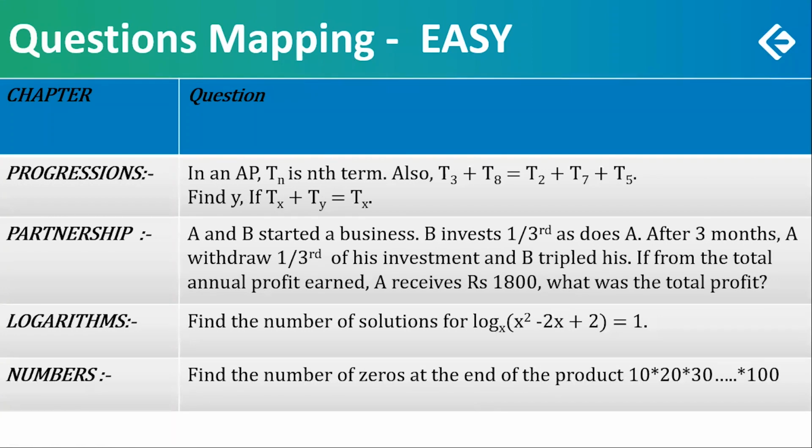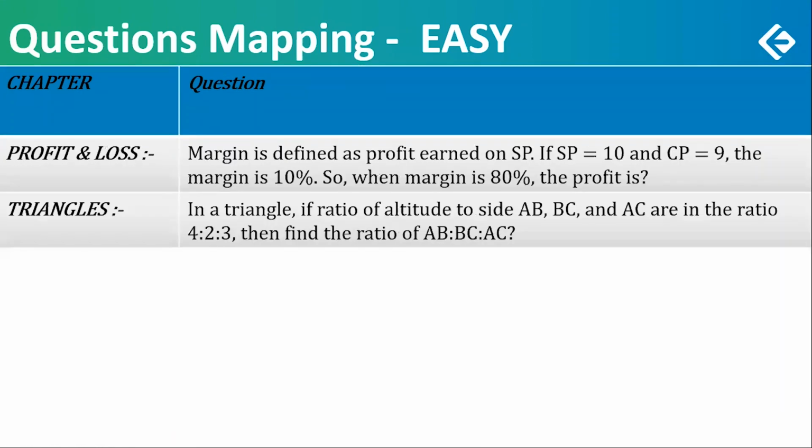Two easy questions were from the graph, two more from quant. Profit and loss. Margin was defined. This, of course, is a standard definition again. Margin is defined as profit earned on the selling price. Usually, we always take profit percentage. We don't talk about margin percentage. So this is a question on that. If selling price is 10 and the cost price is 9, the margin is 10%.